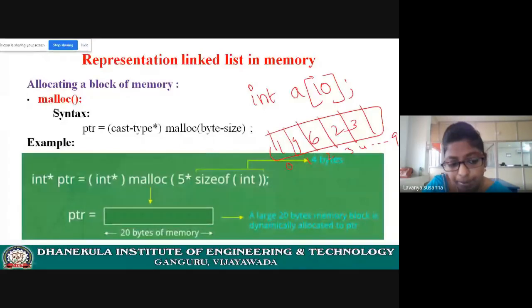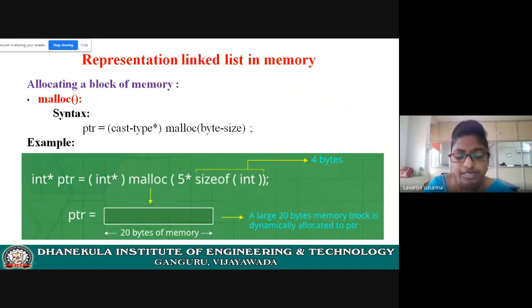dynamic memory allocation functions, that means you are allocating memory at execution time, so that memory will not be wasted. See how much memory is needed, that much memory only will be allocated using these dynamic memory allocation methods. Here memory will be allocated at runtime, during execution time.